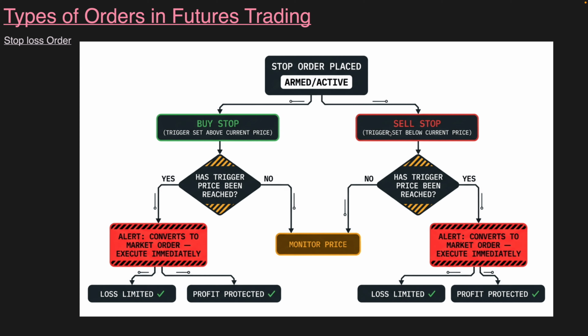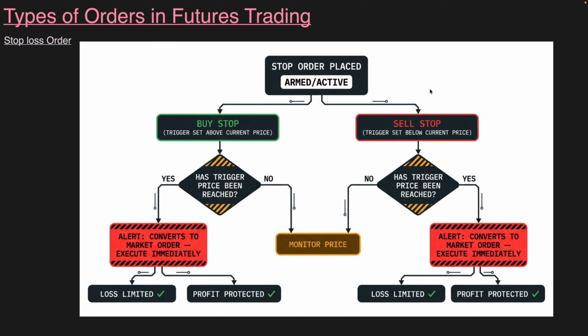Similarly, if a person has taken a long position, a sell stop order is placed. Why is a sell stop order placed? In order to ensure that the loss is limited in case the market moves in the opposite direction. Since he has taken a buy position, the opposite direction means the market starts coming down. So if the market starts coming down, he will be at a loss.